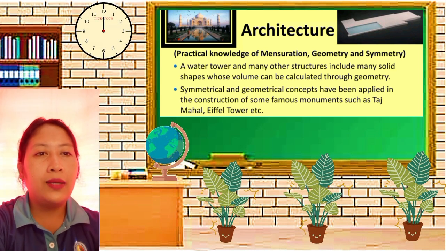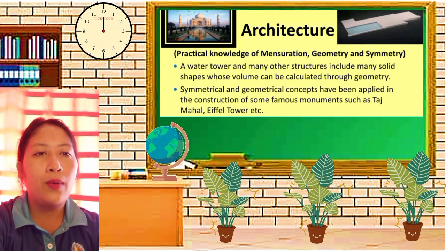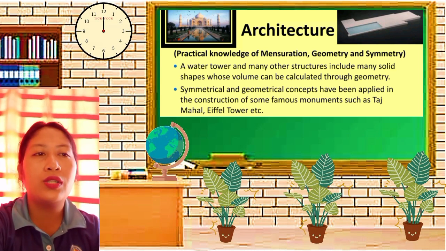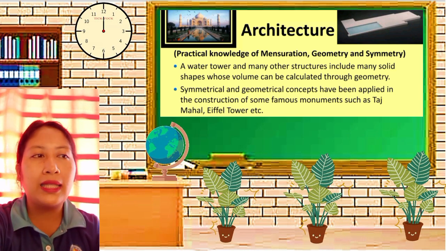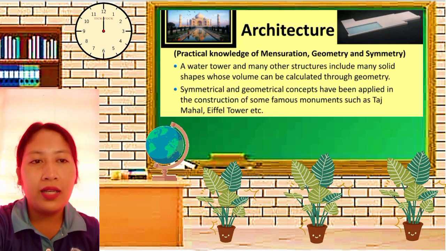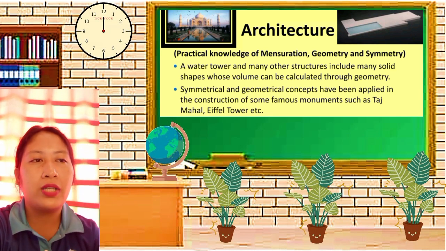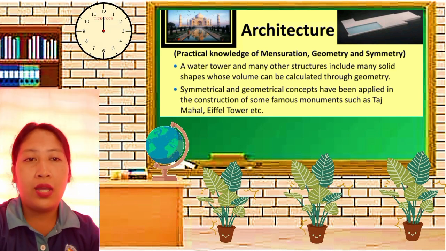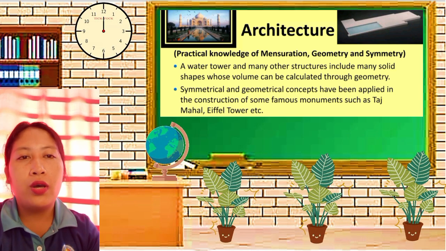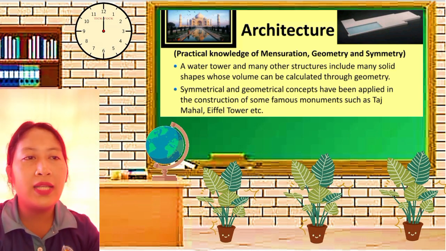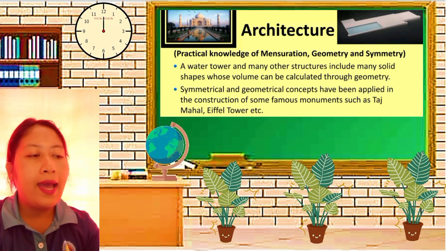In banking and shopping, percentage and interest. In gardening, mensuration. And in architecture, mensuration, geometry, and symmetry.